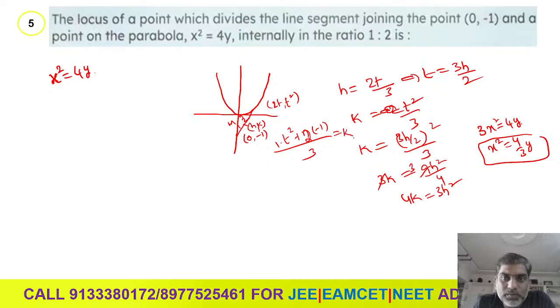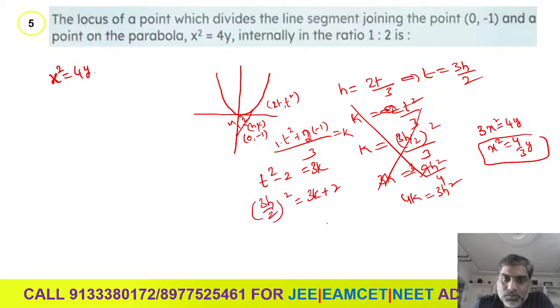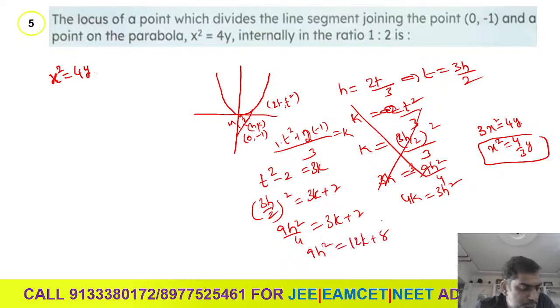This is k. So t square minus 2 is equals to 3k. T square, that is 3h by 2 whole square, is equals to 3k plus 2. Then 9h square by 4 is equals to 3k plus 2. Then 9h square is equals to 12k plus 8. This is correct. So finally, what is the answer? 9x square is equals to 12y plus 8.